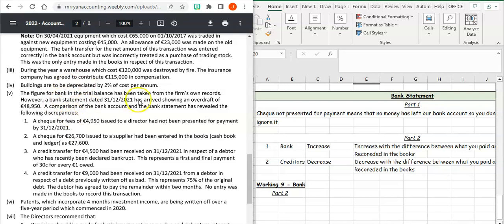So our records, the bank records, aren't matching up. So these are the reasons why they're not matching up. So we've got four different discrepancies, four different errors that we need to fix.